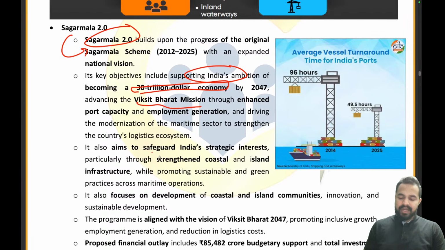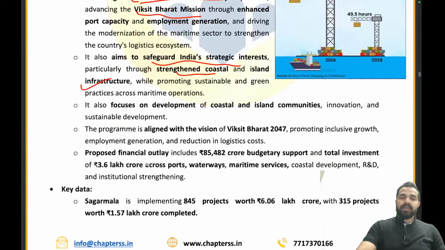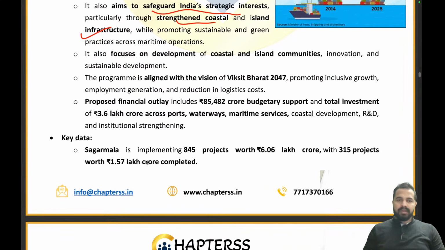Advancing the Viksit Bharat mission, it aims to safeguard India's strategic interests, particularly through strengthened coastal and inland infrastructure. So we want to safeguard the strategic interests of the country. And how exactly are we going to do that? By strengthening our coastal regions and island infrastructure. That's how we are going to achieve it. Clear? Now the proposed financial outlay as part of this initiative will be 85,482 crores.